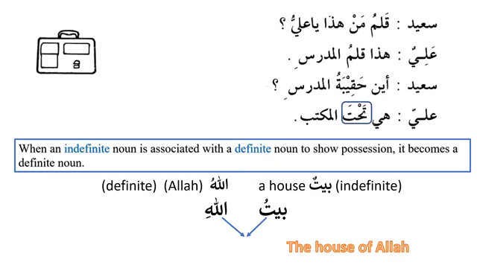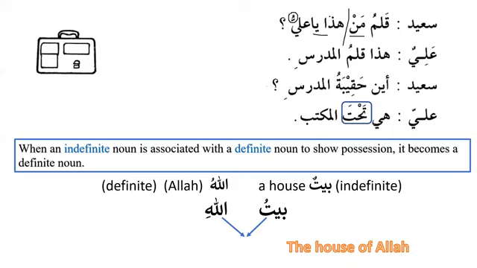Sa'idun, qalamu man hadha ya aliyu. Please note over here that after ya, the noun is light. It does not take tanween, it will only take dhamma. Qalamu man. Now qalamu man is a complete construction, and this is an idafa construction. We can see over here that qalamu is light. It does not have tanween. And man, we can see over here, is always mabniyun. Man, as we know, means who, and it is always mabniyun. That means that it is always fixed, and the ending will not change.